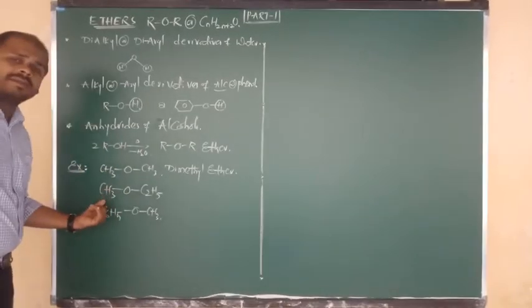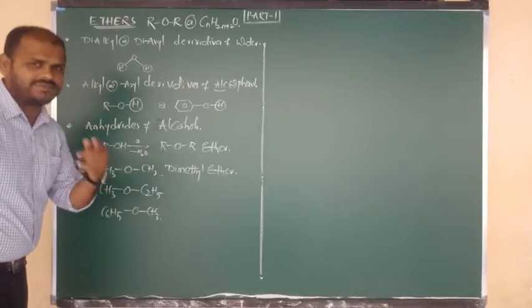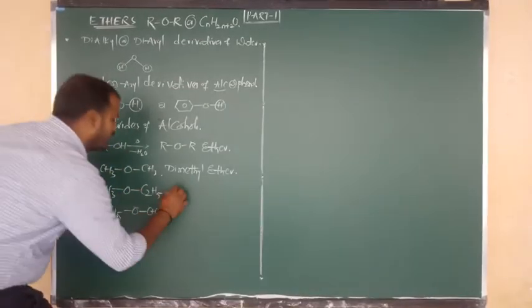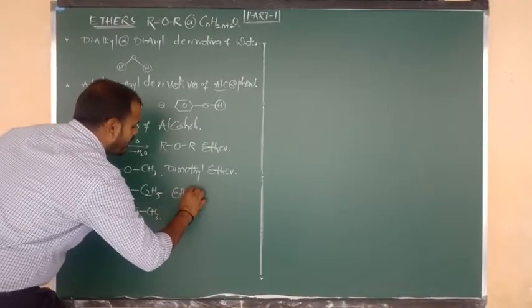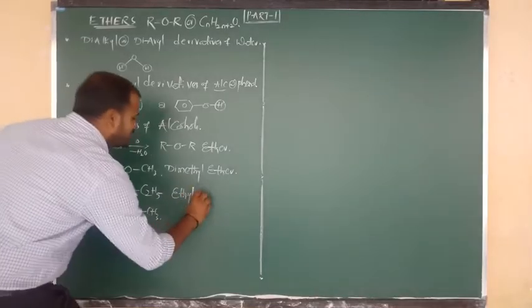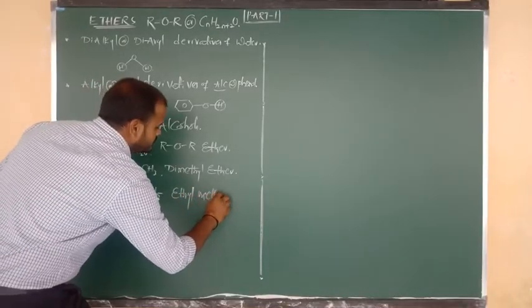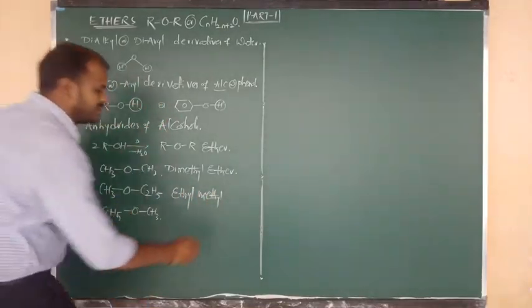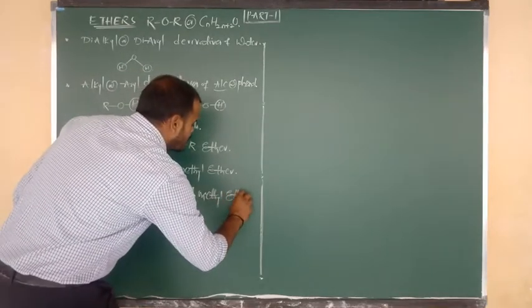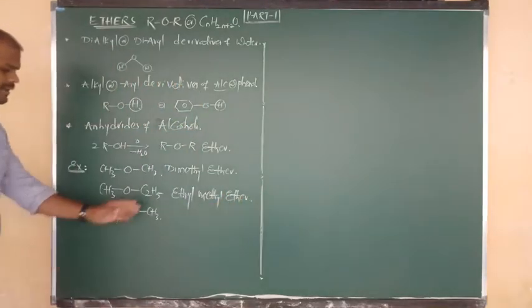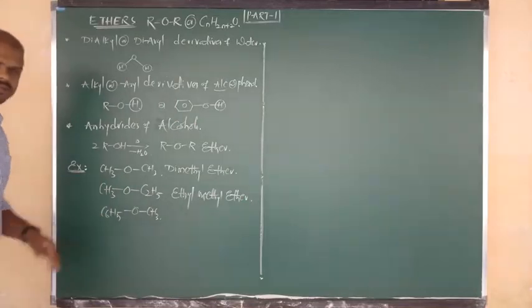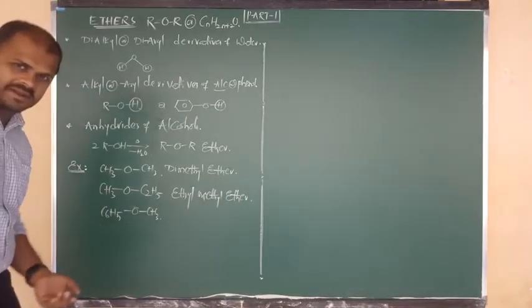So what do we write first, beta? Either methyl or ethyl. Yes, we have to write as per alphabetical order. First we have to write ethyl. After that we have to write methyl group, and after that it is in the form of what, beta? Ether. So what is your final IUPAC name here? Ethyl methyl ether. Now next go to another compound, beta.